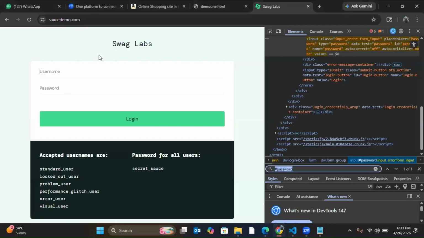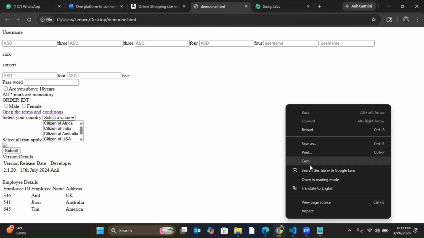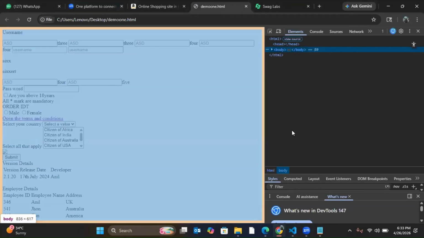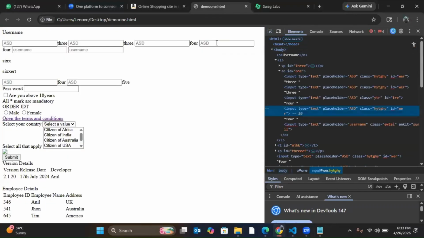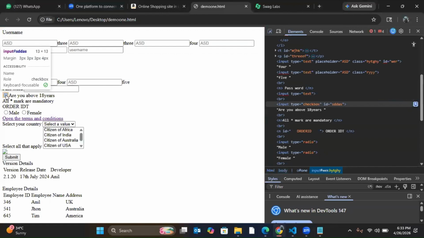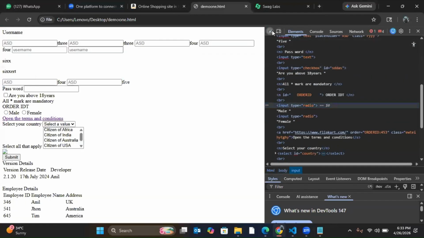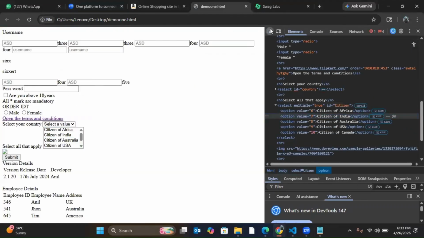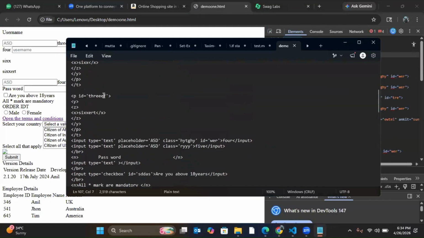Let me open this. So if I open this, inspect this. Every web element has one role. So if I tell this one, this is a text area. If I tell this one, this is a checkbox. If I tell this one, this is a radio button. If I tell this one, this is a combo box. If I tell this one, this is a heading. Or you can tell label. I have not given anything in heading, so this is a label. And for heading, you have to give H. H1 to H6 means heading.